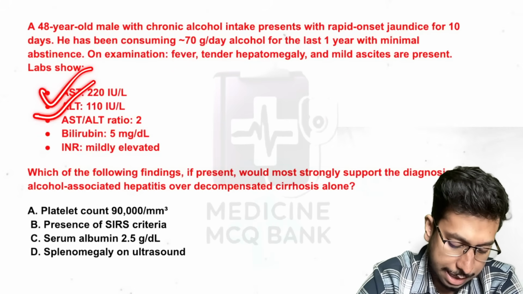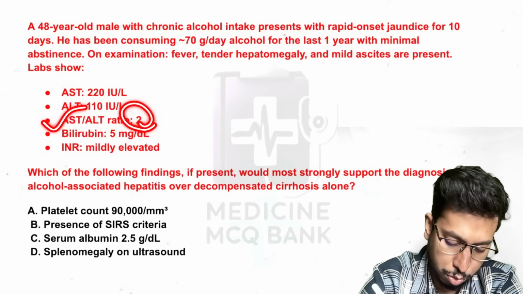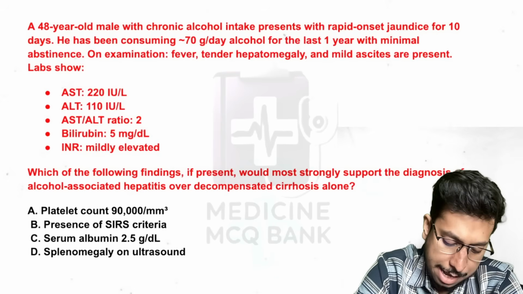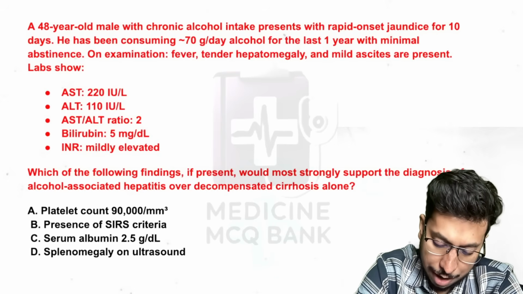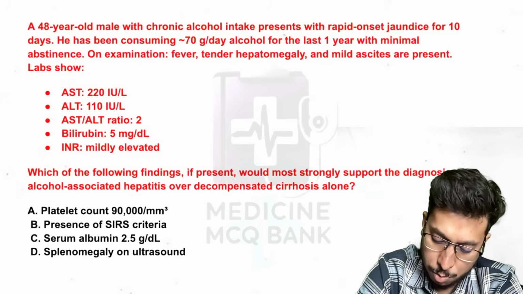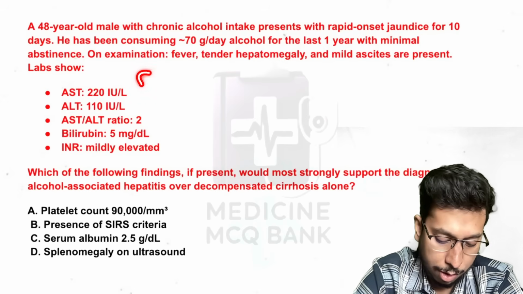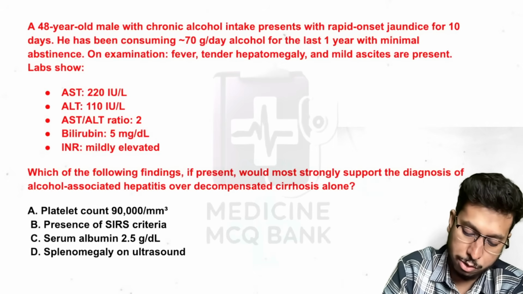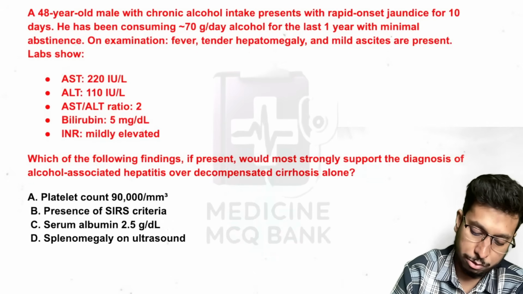AST is raised, ALT is raised, AST-ALT ratio is 2, so it is also raised. Bilirubin is 5 times normal. INR is mildly elevated. So, which of the following findings, if present, would most strongly support the diagnosis of alcohol-associated hepatitis over decompensated cirrhosis? Okay, all of this pattern can be seen in cirrhosis too, but it is an acute presentation. It's going to be alcohol-induced hepatitis, but still see the options.